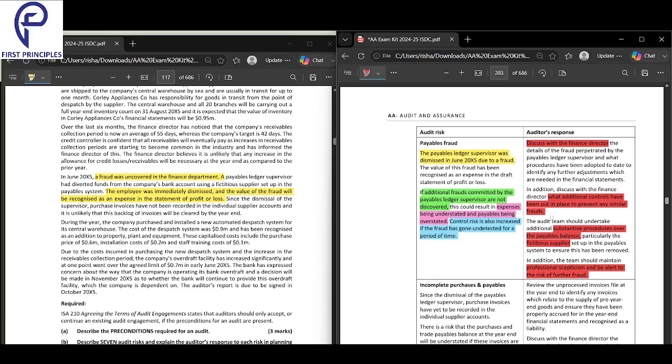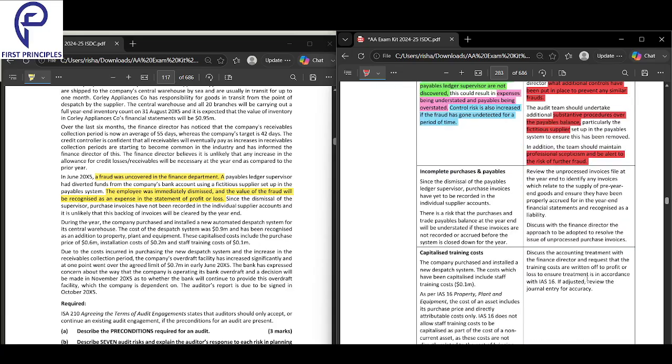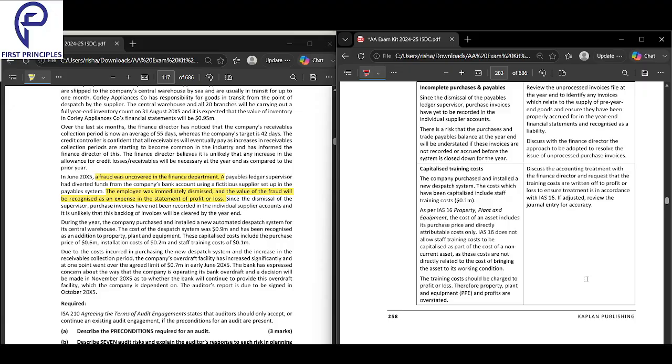Payable balances, especially for fictitious suppliers. Very good. And lastly, we should use professional skepticism and be alert. During the audit, we have to be alert because we can find something. We can find some mistakes here for sure. Very good. That is about this.